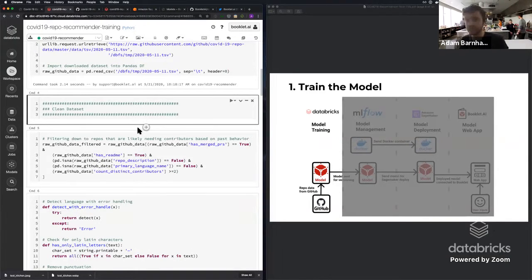As much as it would be nice to be able to just plug in this data set into an algorithm and make everything work magically, it's not actually going to be set up that way. So we're going to go through a couple different filtering steps and a variety of different pieces, which I'll talk through at a high level.